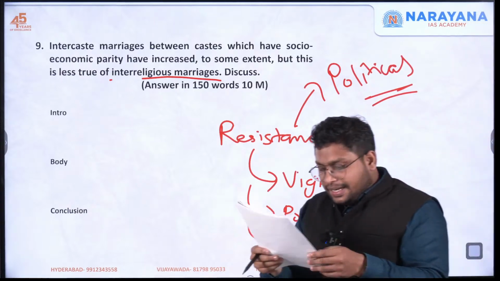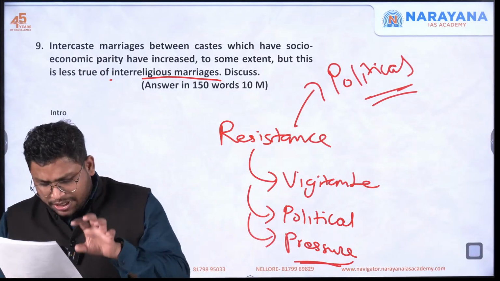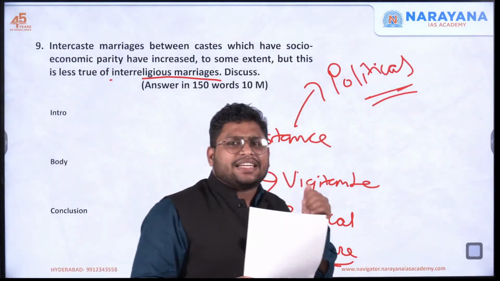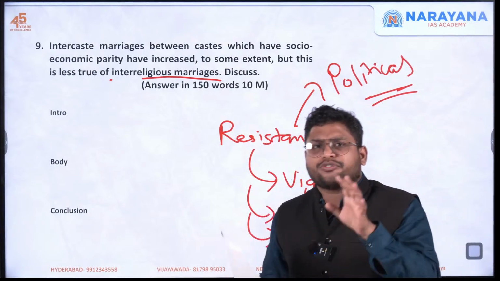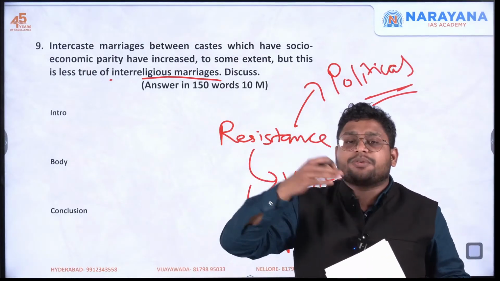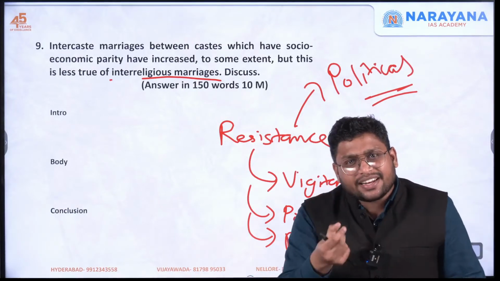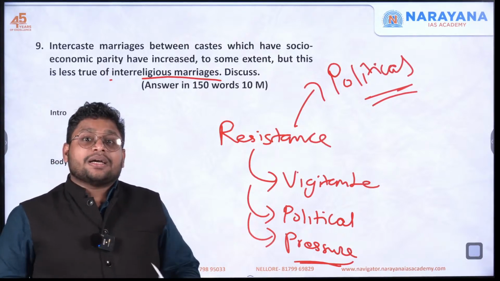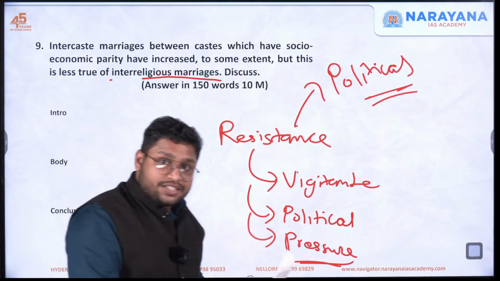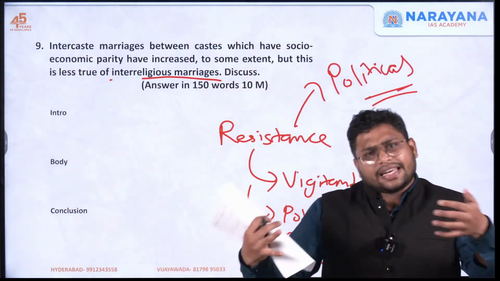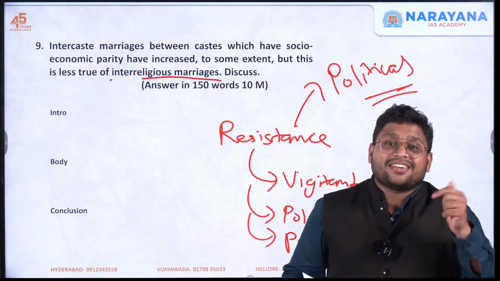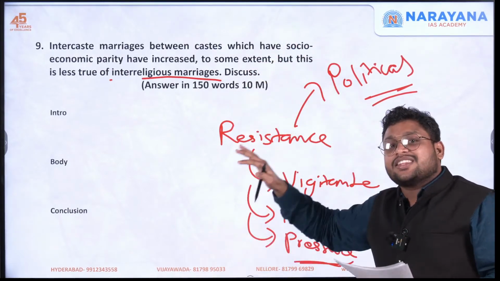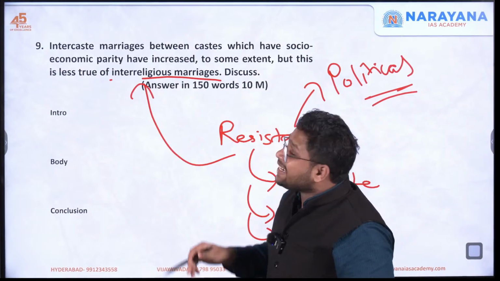And then, interaction between two different religions is very much less in India. Or, specifically, in any part of India, you'll see that different communities from different religions have interaction, but the interaction is very little. If you look at the Hindu community, there are different castes, but there will be interaction. If there is a festival or any kind of ritual, there can be some interactions. But when it comes to inter-religious, the interactions are very less. So overall, these are the things which are leading to fewer inter-religious marriages.